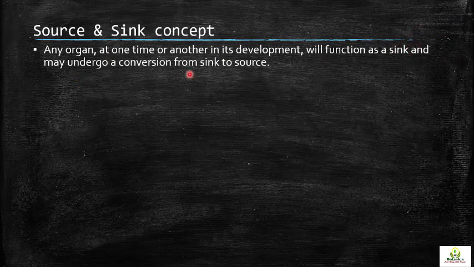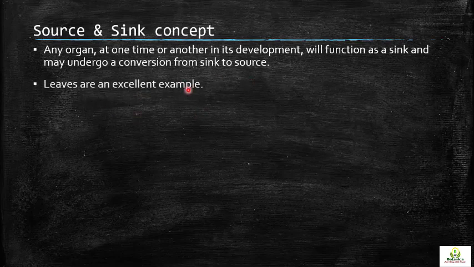So it may undergo a conversion. When its development is completed, that cell or organ will make food in excess and become a source for other parts of the plant. So as far as source and sink are concerned, any organ or cell in the first developmental stage is a sink. Food is required, or food is given to them.